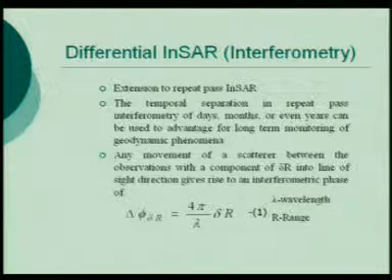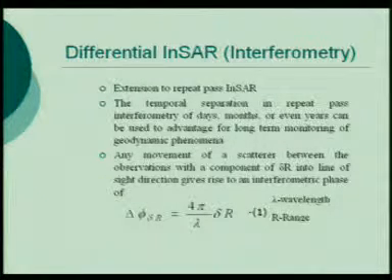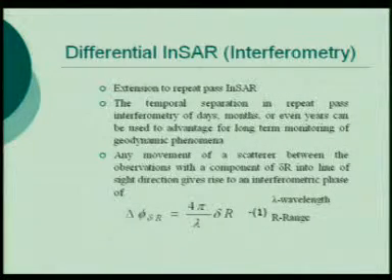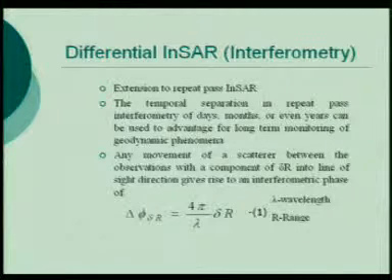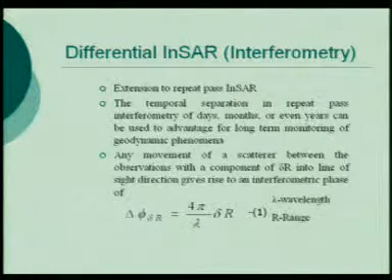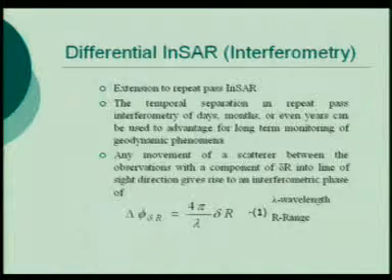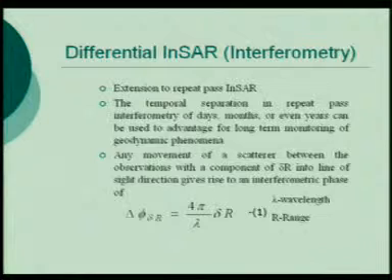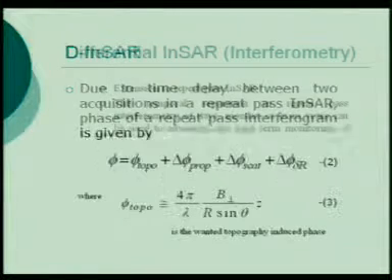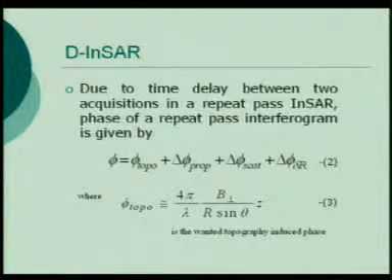Differential interferometry means one interferogram we have developed for maybe July 2002 to August 2002, and for change detection we have developed another interferogram between the two pairs, July 2003 to August 2003, and then we are differencing them and we can get the changes. If you see, a lot of things are there.